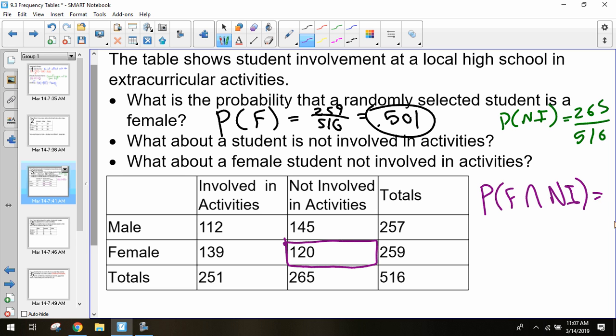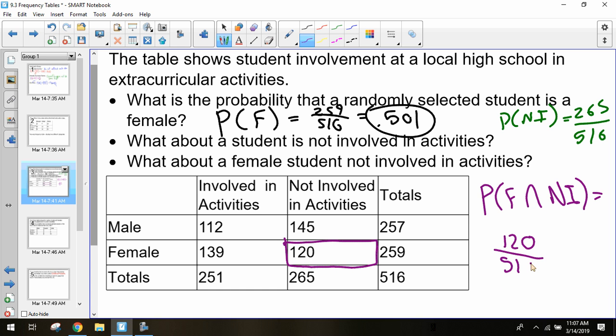It's one of those and statements again that we talked about yesterday. Once again, we're just looking at all of the students in this high school. So the 120 is how many desired outcomes I have out of all of my total students in the box. So 120 divided by 516 gives me 0.2.